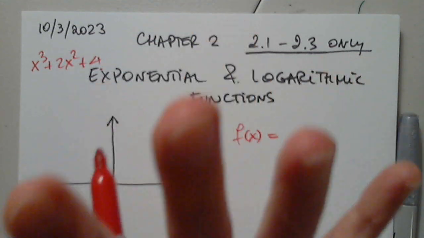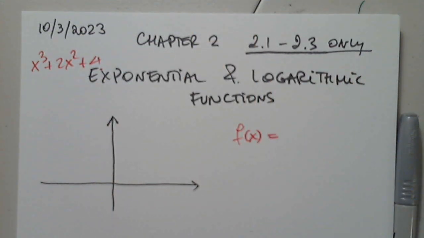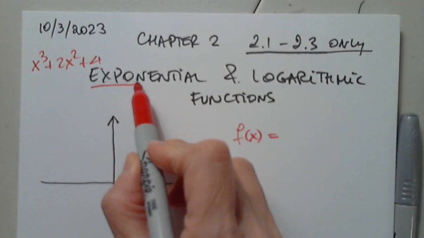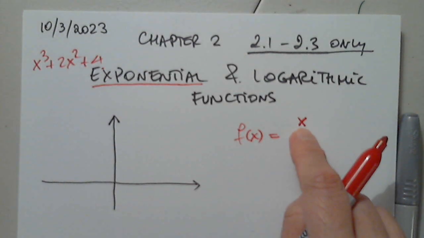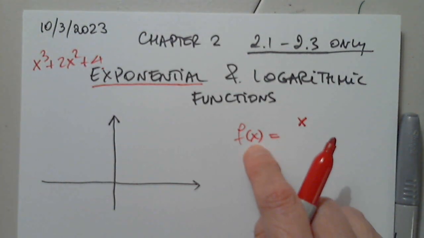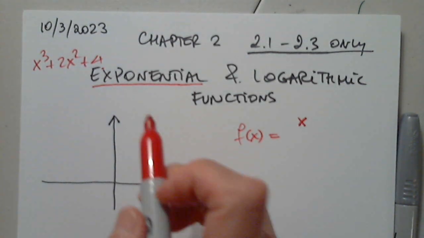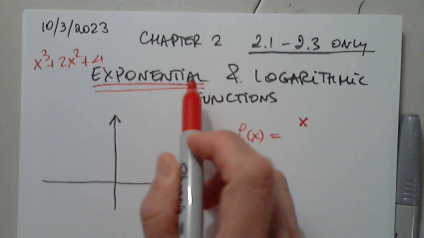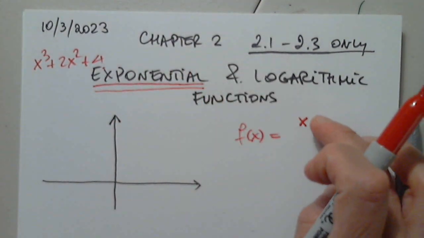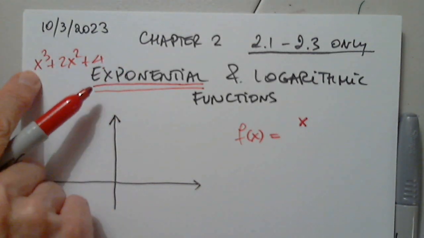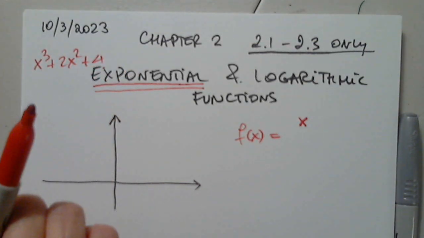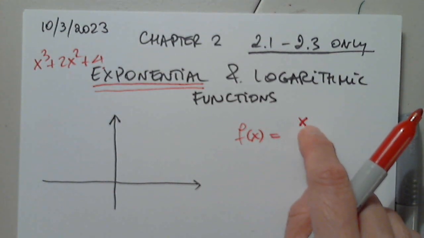So let's review this. It's okay, as long as I know where we have to start, that's fine. When we say exponential, it means the power is the variable. That's why it's called exponential, because x is the power, not the base. X to the third has base x and power 3. No, the power is the exponent.